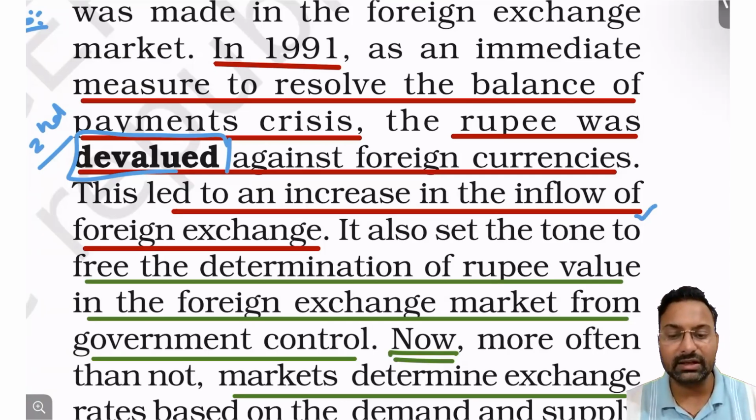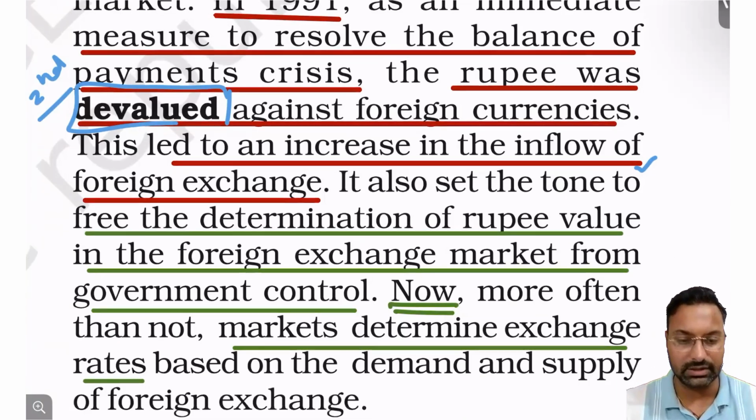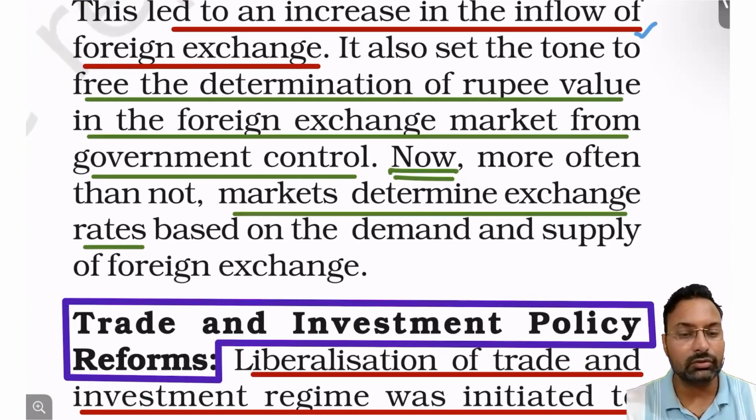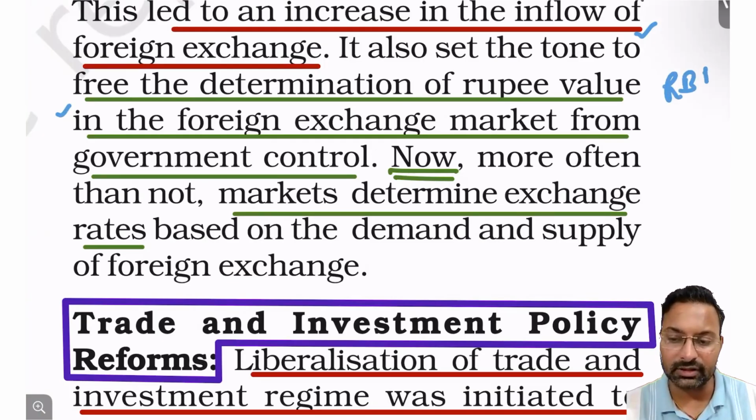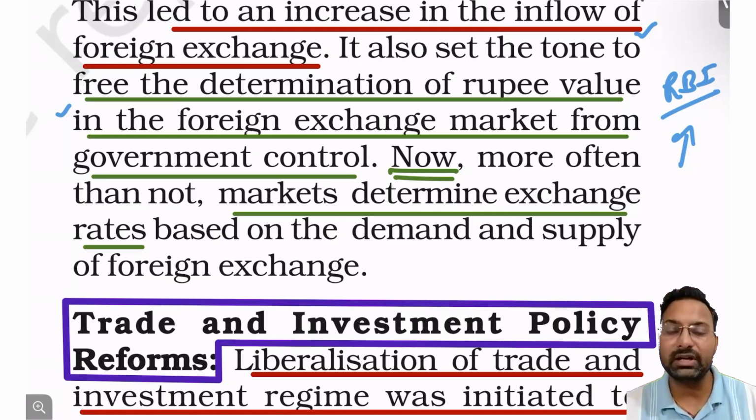So the foreign exchange inflow started increasing, and exports also increased. So the money that came from exports was also going to foreign exchange. So free determination of rupee value was also done before 1991. RBI was managing the rupee exchange rate, right? So that was called a managed rupee. And now what actually was happening after 1991, the foreign exchange rate of the rupee was market determined.